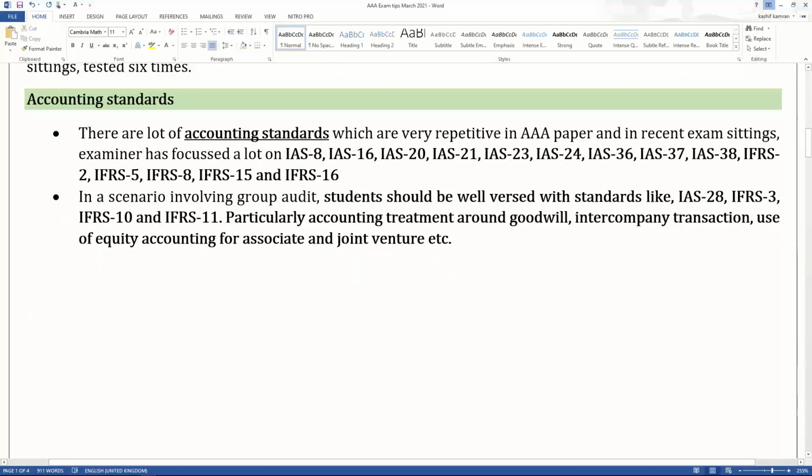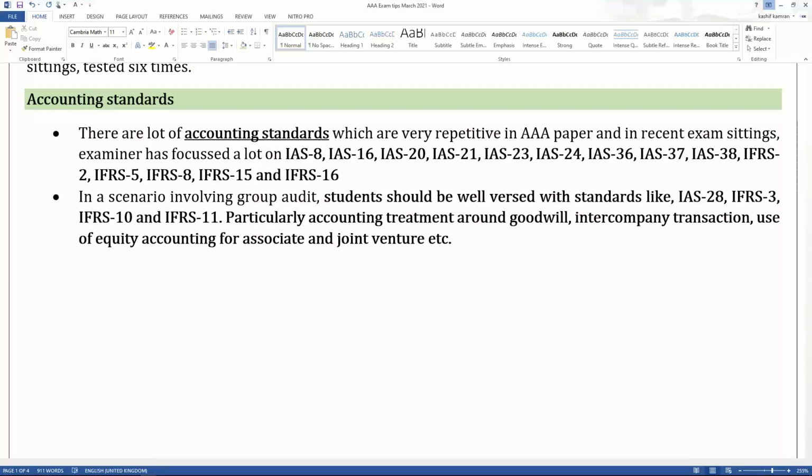Okay, moving on. Accounting standards. Accounting standards play a crucial part in your success in the AAA paper, and it has been recommended so many times that the student should do the SBR paper first, then do the AAA paper. If you do a bad combination and say, "Oh, I'll do the AAA paper first and the SBR paper later," you're making the biggest blunder. You should have good SBR knowledge to support your AAA paper. The ideal mechanism is to do the SBR paper first and the AAA paper after, or do them together.